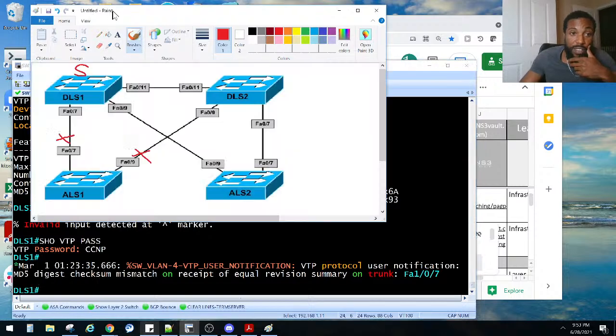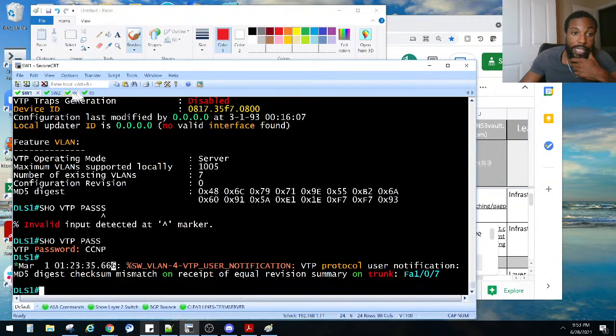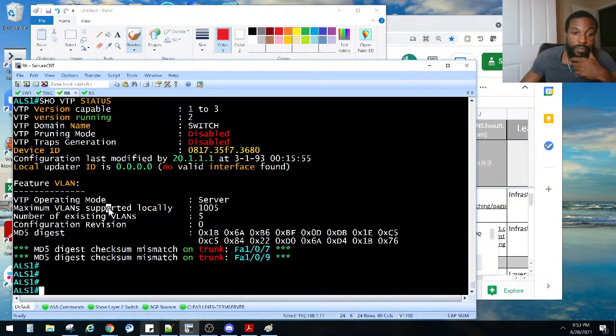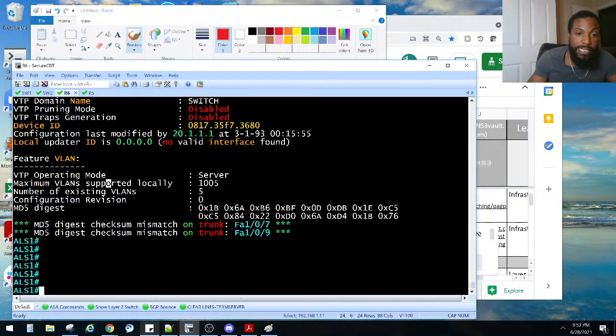I believe this points to be the issue right here. This guy's got a problem. I don't know. This guy's getting a receipt message. That guy's getting a receipt message. So let's go to ALS1 real quick. ALS1 is that guy right there. Got a mismatch. What is his issue here?